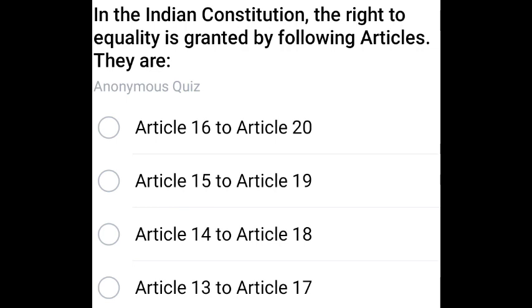The question is asked in a different way. The correct answer is 14 to 18th articles.